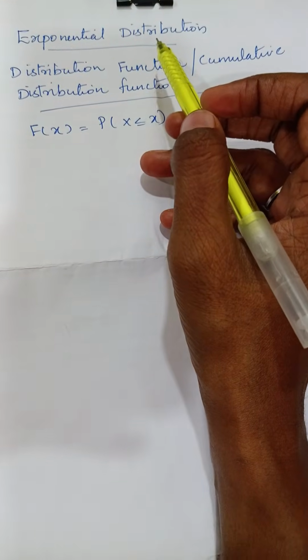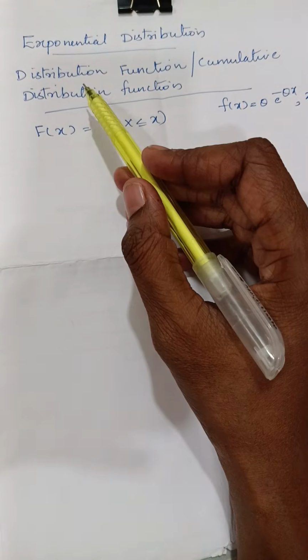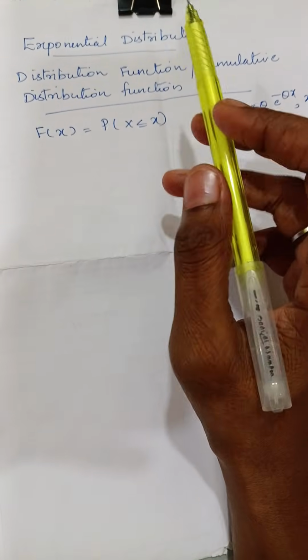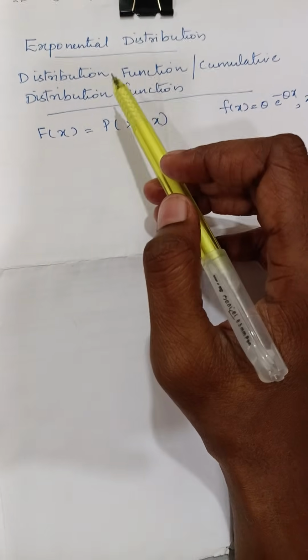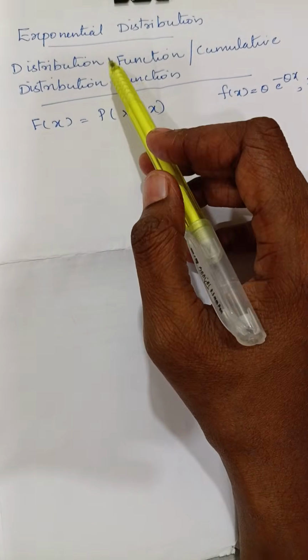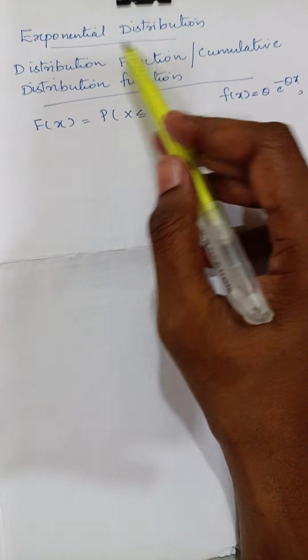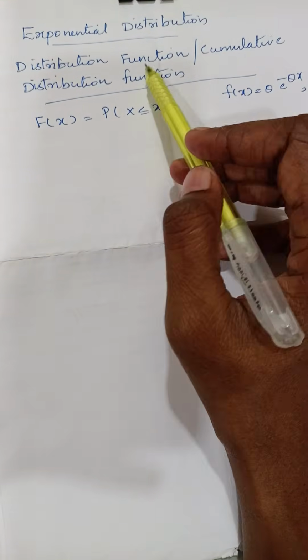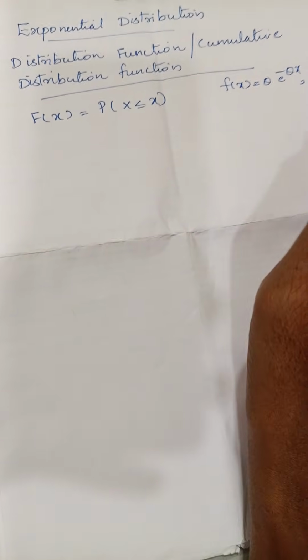So we are having a continuous distribution, exponential. The cumulative distribution function or distribution function, both are the same. If you are given a distribution function or a cumulative distribution function, both are the same. So we are going to find out what is the cumulative distribution function of the exponential distribution.